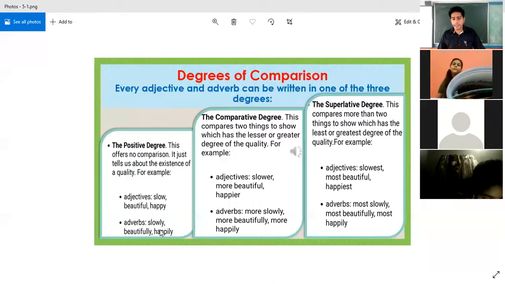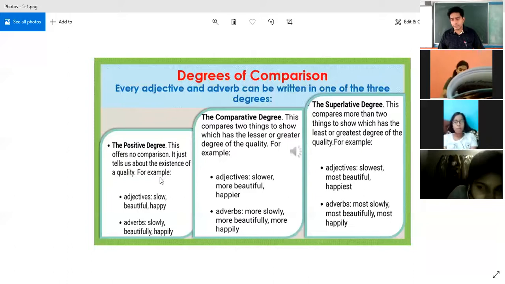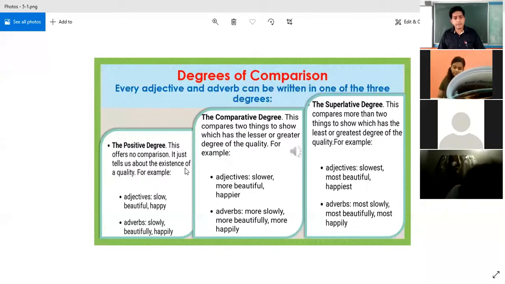Slow, if it is an adjective; slowly, when we say it, becomes an adverb. Beautifully, happily, all these are adverbs. This is the positive degree. It offers no comparison and just tells us about the existence of a quality. That is all. No comparison is done.